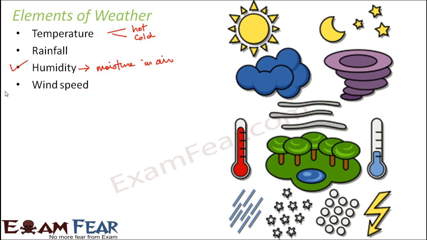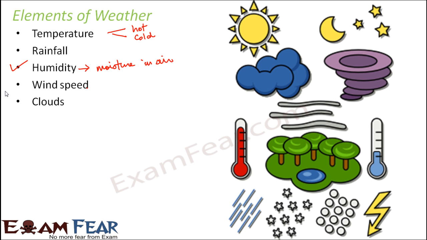Next is wind speed. How is wind speed an element of weather? Have you ever seen storms and extremely high winds blowing at certain times, especially during a thunderstorm just before rainfall? You would have seen these kinds of winds blowing, and that also impacts the weather. When it is very windy, do you feel comfortable? Let's suppose you are walking on the street and suddenly a huge thunderstorm comes in. It's like taking you away, the wind is that high speed. Will that make you feel comfortable? Not really. Wind speed is also an element of weather, a change in the atmosphere which can affect you. So wind speed is another important element.